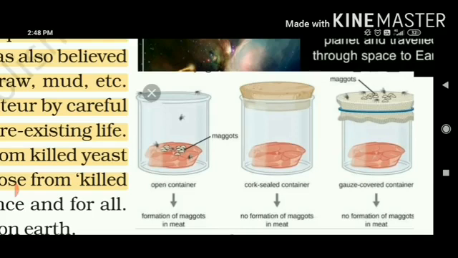In number two case, a cork is used to seal the container. So no maggots have grown because no houseflies were allowed to enter it. Number 3, the container has been covered with a membrane. It can be muslin cloth also. So maggots were brought by the houseflies, but they were not allowed to enter inside the container. So no maggots have been generated on the meat.